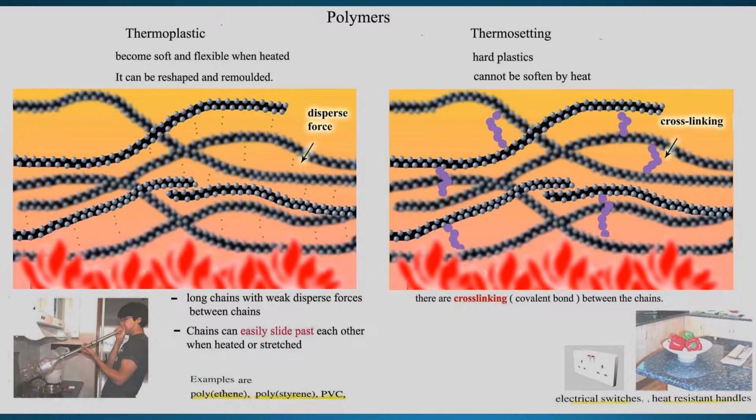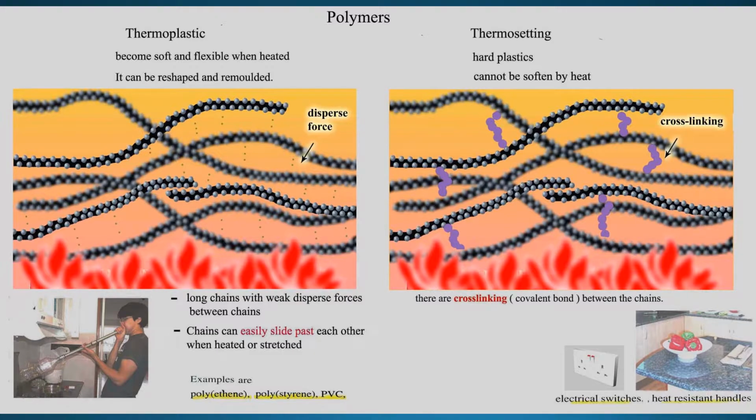As follows, you can see that they cannot be moved because chain and chain are bound by this cross-linking covalent bond. The application, for example, your electric switch or the lemonade table, they are made of this type of plastic.